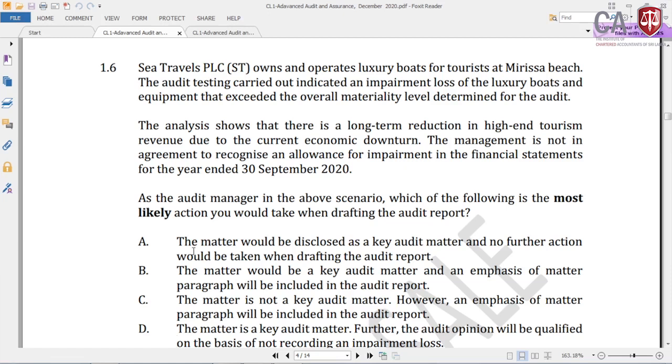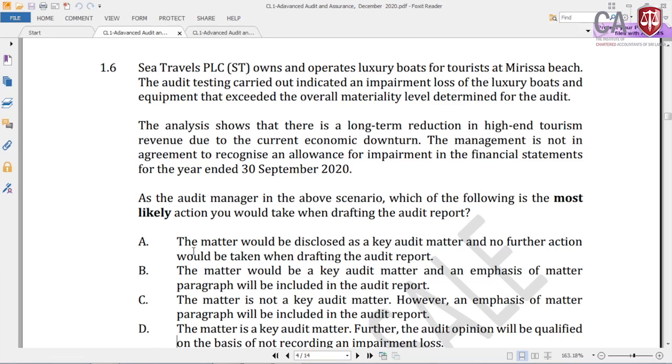So in such circumstances, now this impairment, is it a fundamental matter? No. Impairment understatement, overstatement, non-disclosure, depreciation calculation error, those are not fundamental. Fundamental means something completely affecting the entire financial statement, which is one of the key information that the shareholder is looking at. So therefore, this is not fundamental. Therefore, emphasis of matter is out here. So the answer is wrong.